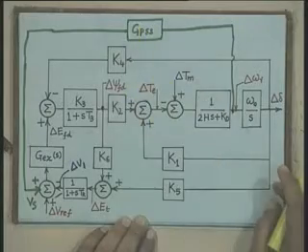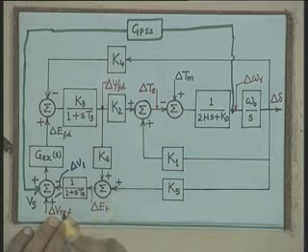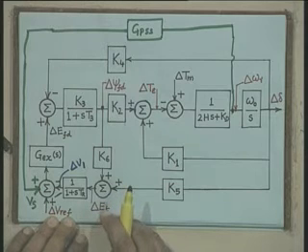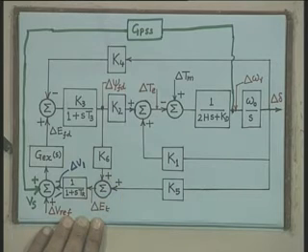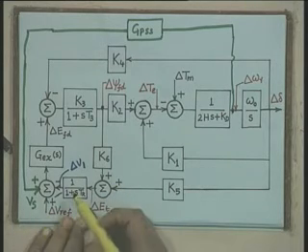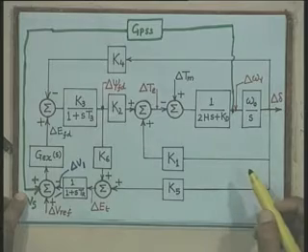Okay. And now what we have to see is what should be the structure of this GPSS, what should be the transfer function of the power system stabilizer. Now, to understand this, what we do is we look at this transfer function model carefully.